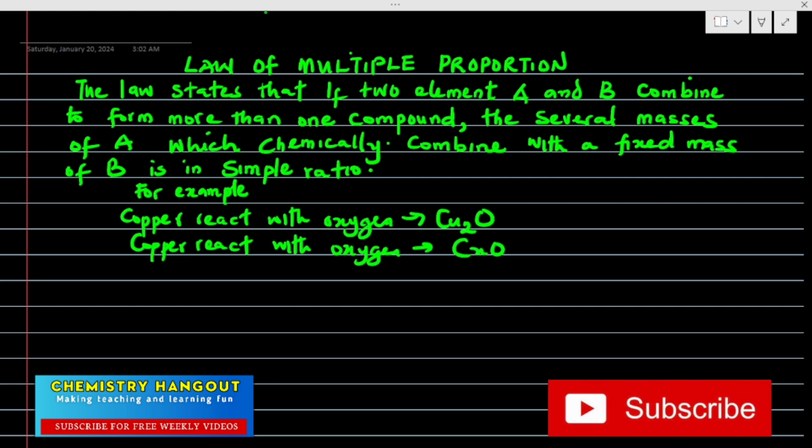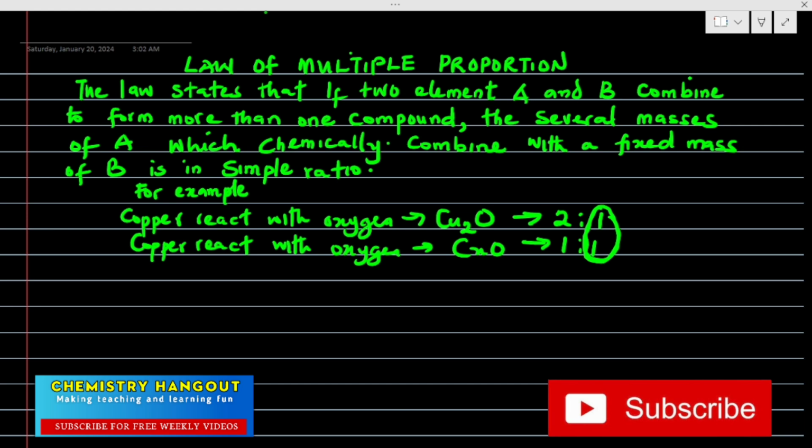If you check here, the ratio of copper to oxygen on the first one is around 2:1, and the ratio here is around 1:1. So if you look at this, the oxygen is fixed. So the several masses of copper which combine with a fixed mass of oxygen here is in the ratio 2:1. That's what that law is actually saying. So the several masses of A which combine with a fixed mass of B.